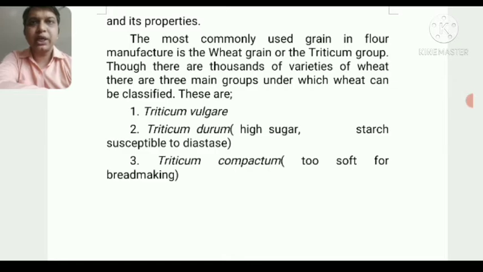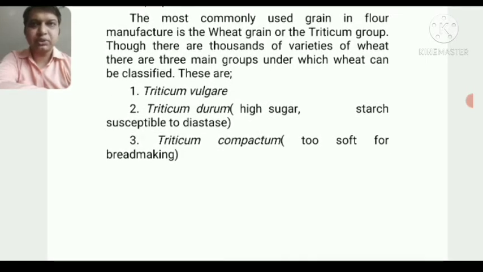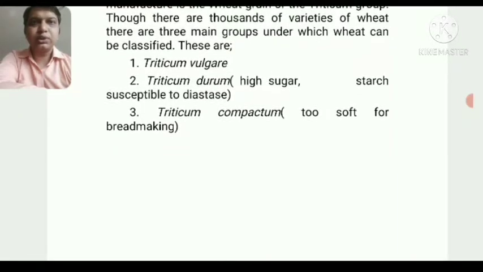But we need to understand that from the baker's point of view, the bakery industry or the bakers have decided on only three major categories under which they have categorized the wheat. If the wheat follows any of the three categories, we use it for different purposes in the bakery and confectionery sections. So here come the three categories.